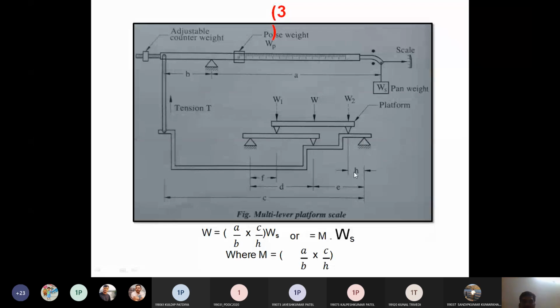We take the ratio of those two, which is considered a constant, and multiply it with this WS, the poise weight, which equals our unknown weight.